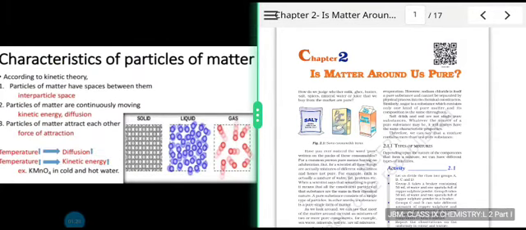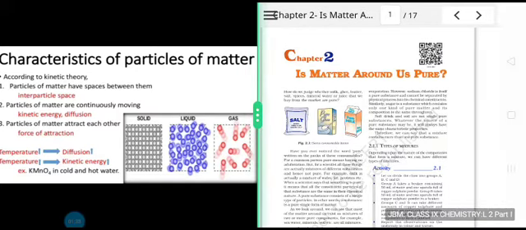We studied the characteristics of particles of matter. According to kinetic theory, particles of matter have spaces between them, that is the interparticle space. Particles of matter are continuously moving, which includes kinetic energy and diffusion, and particles of matter attract each other, which we refer to as the force of attraction. We have also studied that temperature is decisive for the property of diffusion as well as for the kinetic energy of the particles. You can see how we can classify matter into three forms: solid, liquid and gas, and how the particles in each state of matter are arranged.